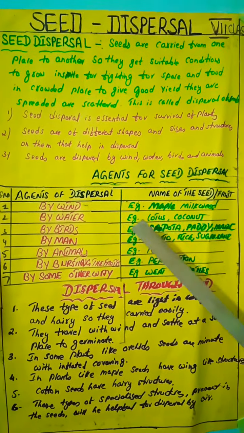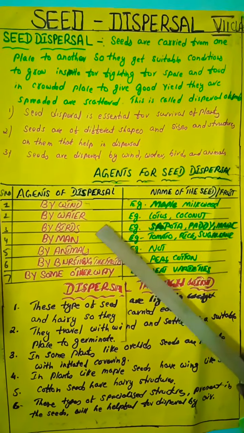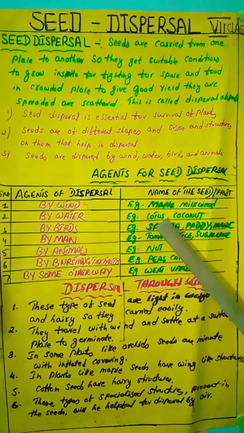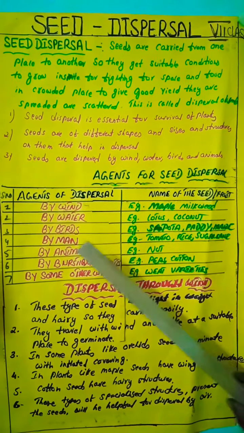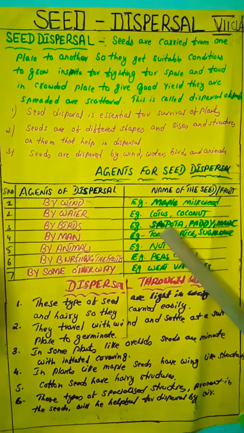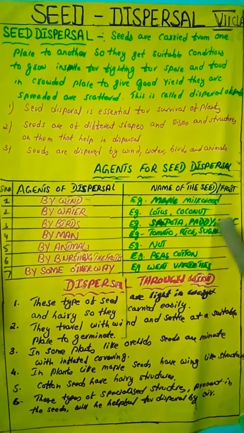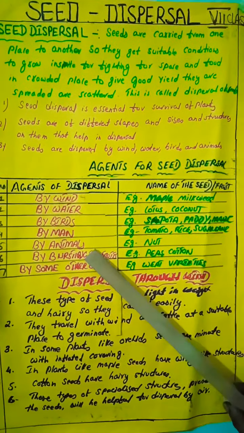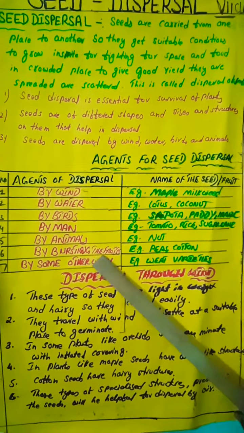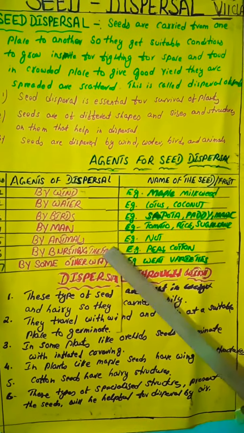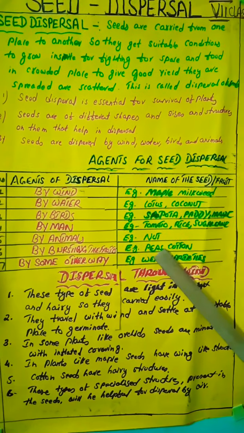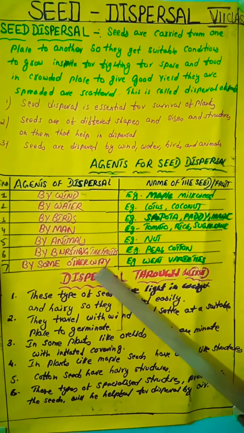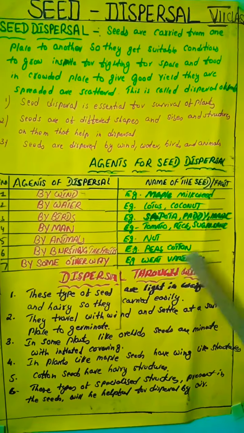By water, lotus and coconut. By water, which are dispersed? Lotus and coconut. By birds, sapota, paddy and maize. By man, tomato, rice, sugarcane. By animals, nut. By bursting of the fruits, the seeds are exploded. By which plants? Peas and coconut. By some other way, for example, wheat varieties.